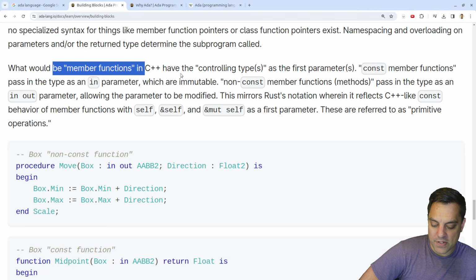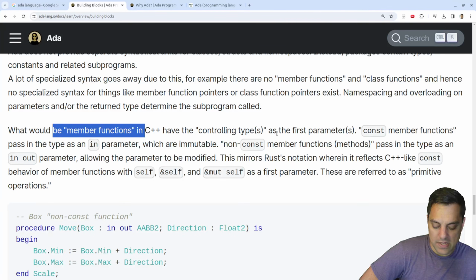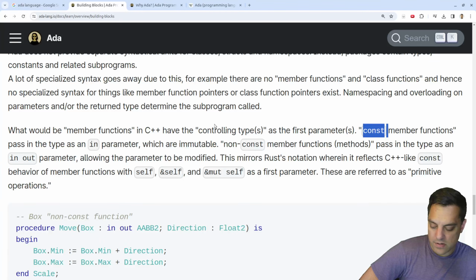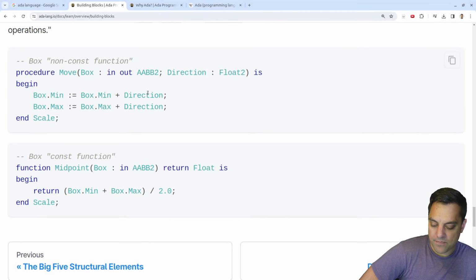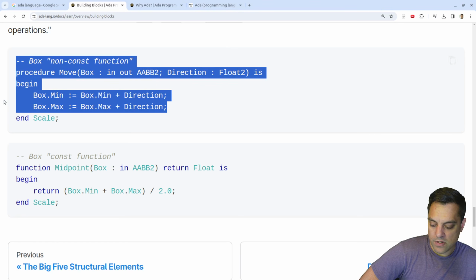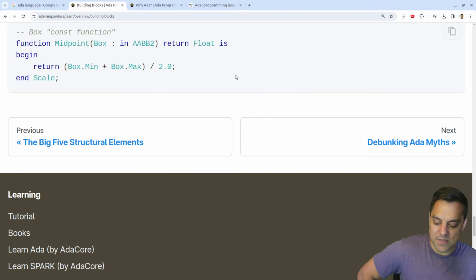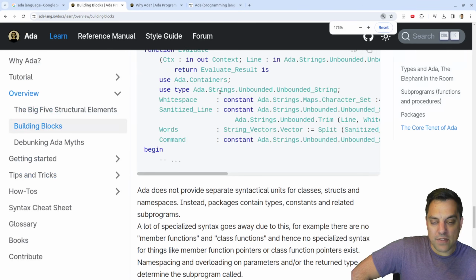Okay, what would be member functions in C++ are the control types of their first parameter. Okay. With in, which are immutable. Yeah, that's in a lot of languages. In is usually immutable, and so on. Okay. In and out here. Axis align, bounding box. Okay, AABB, that's what I'm assuming it stands for, and we're trying to figure that out. Okay, interesting. So I'm getting a little bit of a feel for this language.